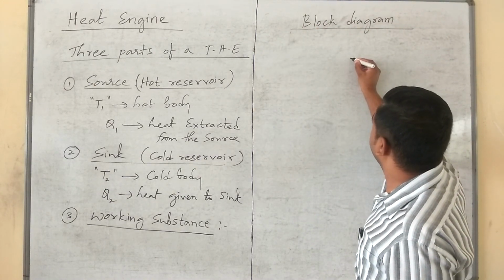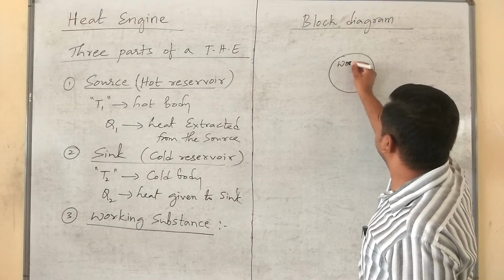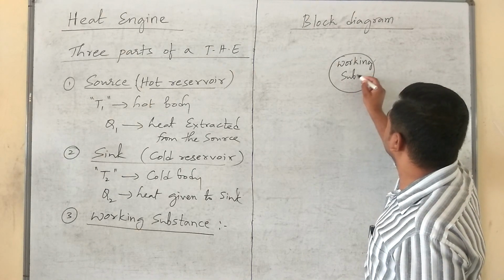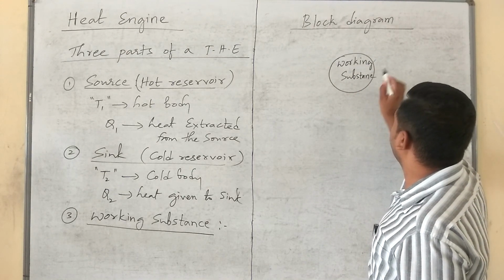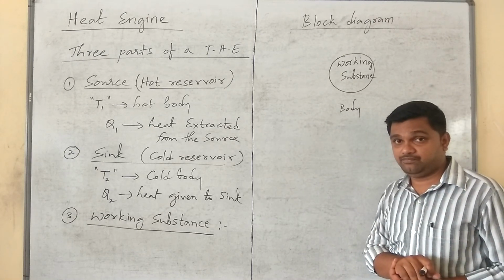The most important part, as I said earlier, is the working substance. It is said to be the body of the heat engine.